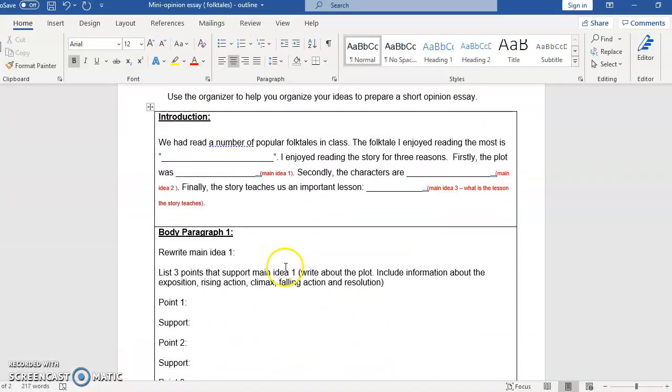Okay, so let's start filling out this outline. We first have to create an introduction paragraph for our essay. So again, this is just an outline here, and I've created this to make it easier for you. So you are going to be doing this for any folktale that you want, anything that we've read in this class.